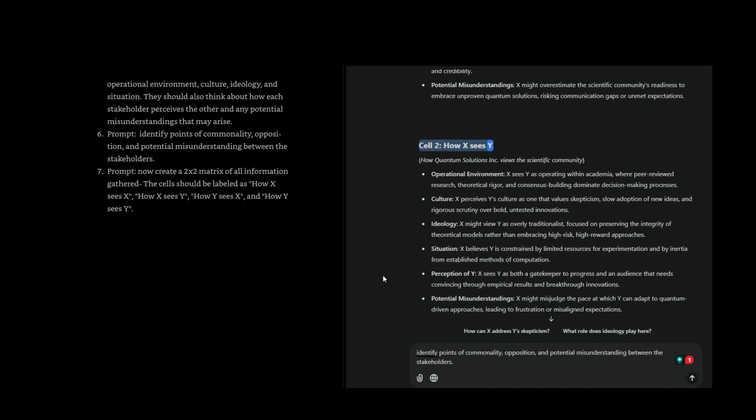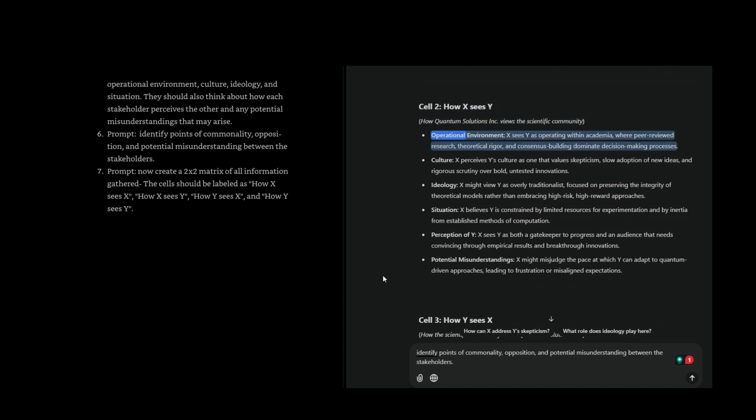Cell 2, how X sees Y. How Quantum Solutions Inc. views the scientific community. Operational environment: X sees Y as operating within academia, where peer-reviewed research, theoretical rigor, and consensus building dominate decision-making processes. Culture: X perceives Y's culture as one that values skepticism, slow adoption of new ideas, and rigorous scrutiny over bold, untested innovations. Ideology: X might view Y as overly traditionalist, focused on preserving the integrity of theoretical models rather than embracing high-risk, high-reward approaches. Situation: X believes Y is constrained by limited resources for experimentation and by inertia from established methods of computation.